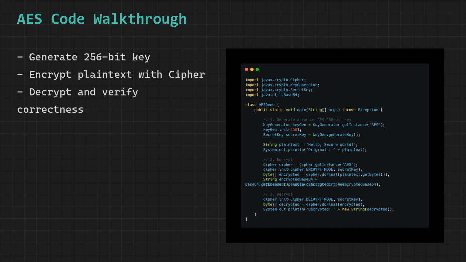This initialization call configures the cipher engine to operate in encryption mode using a specific key, meaning that any data we feed to it will be transformed from readable plaintext into completely unreadable ciphertext. We then call doFinal and pass the raw plaintext bytes to it, which feeds the entire plaintext data through the AES encryption algorithm and returns the resulting encrypted bytes as a completely unrecognizable and meaningless-looking array of binary data.